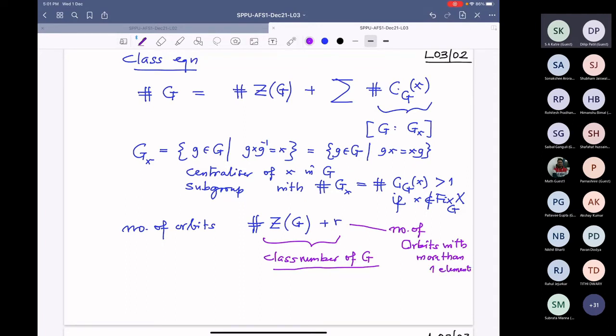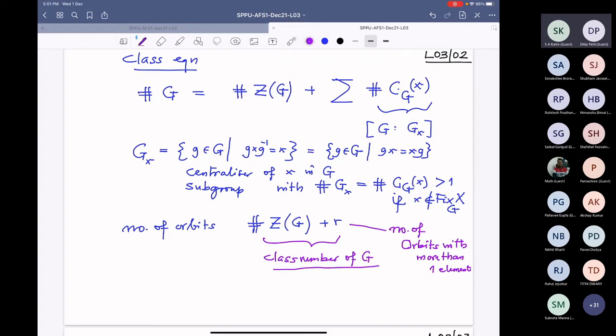This makes sense when the group is finite. Yeah, I forgot to mention this last time, because one of the exercises you see there, I have asked something to do with class number. All right, so this was one clarification.